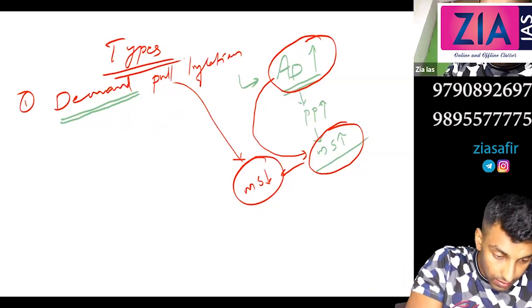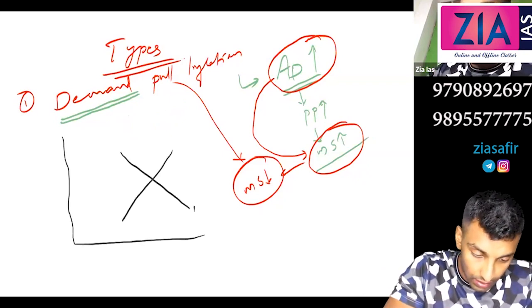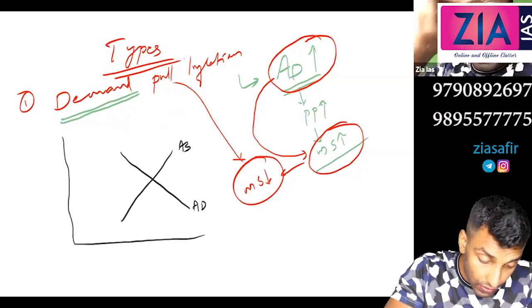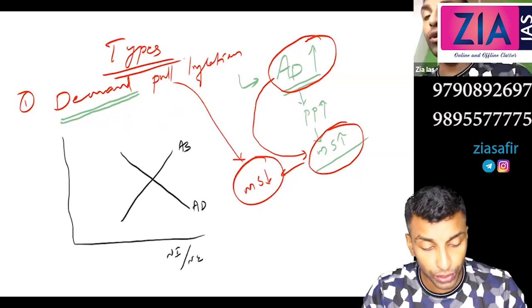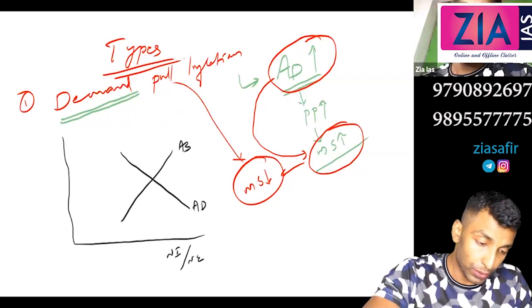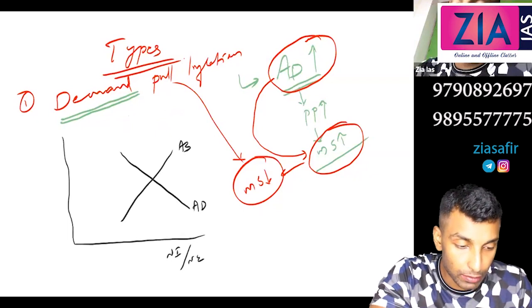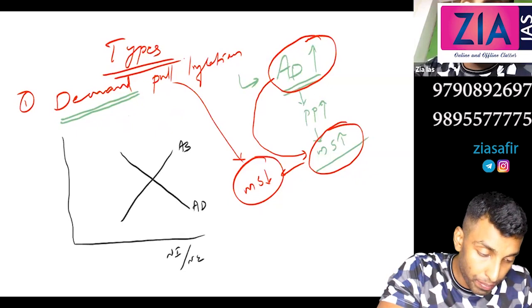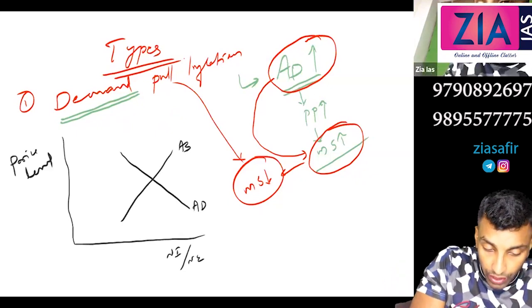You can make this diagram like what we normally do. This is the aggregate demand and this is the aggregate supply. On the x-axis you will go for national income, or you can go for national expenditure also. I've told you income and expenditure you can express in both ways, along with the methods of measuring national income, the expenditure method, etc. And on the y-axis, average prices or price level. So this is a normal situation that we have drawn now.